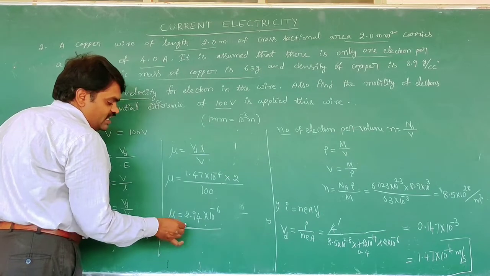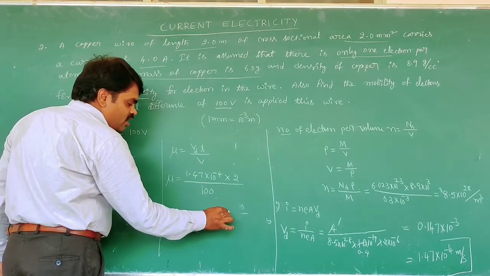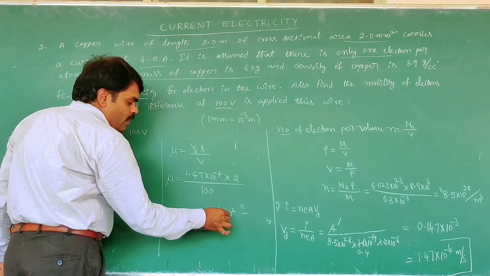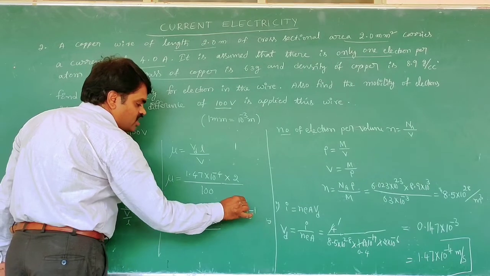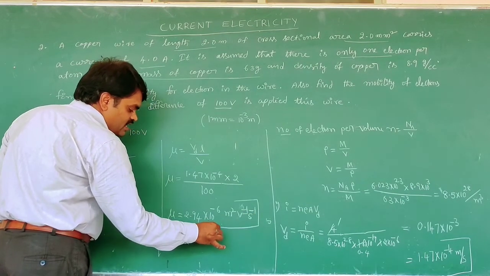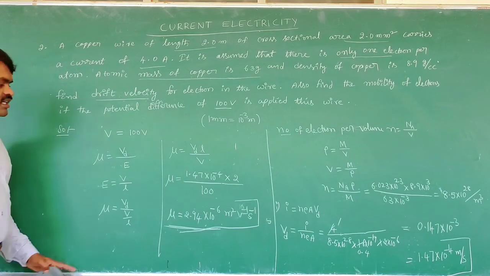The mobility unit is meter square volt to the power of minus 1 second to the power of minus 1. This is the mobility of the given conductor.